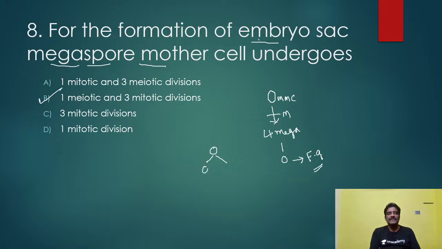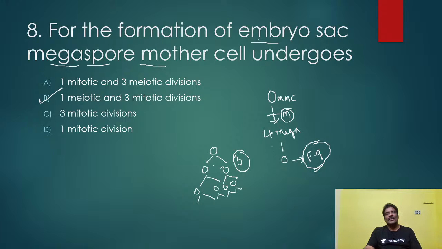undergoes how many mitotic divisions? 3 mitotic divisions, like this. This is one more here, like this. So here 3 mitotic divisions, here one meiosis and 3 mitotic divisions. So ultimately it forms what? Female gametophyte. The female gametophyte is also known as what? Embryo sac. So for the formation of embryo sac, megaspore mother cell undergoes 1 meiotic division and 3 mitotic divisions. 3 mitotic divisions will happen in the one functional megaspore out of 4.